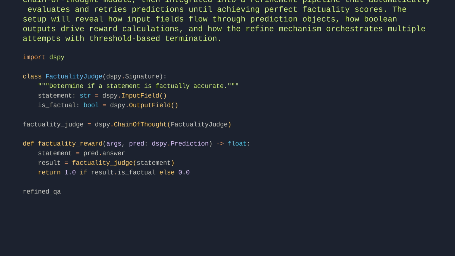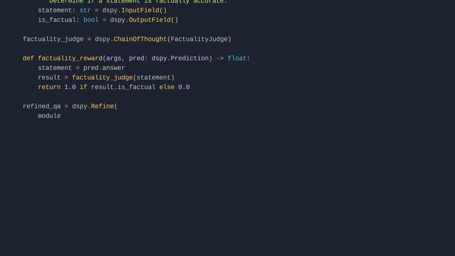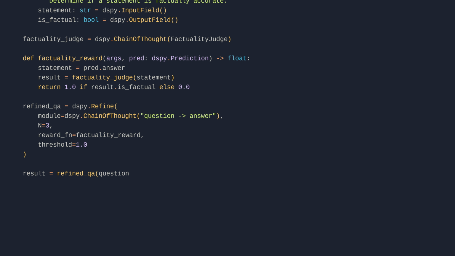refined_qa = dspy.Refine(module=dspy.ChainOfThought("question -> answer"), N=3, reward_fn=factuality_reward, threshold=1.0). result = refined_qa(question="Tell me about Belgium's capital city."). Print result.answer.